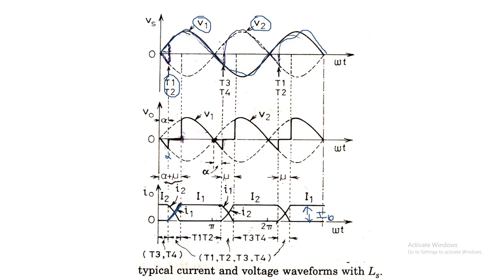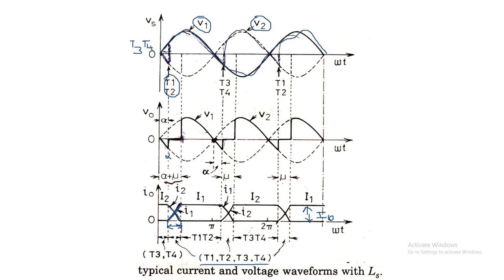Before the positive half cycle, suppose the conducting thyristors are T3 and T4. So those have to be turned off. The already conducting thyristors will reduce from the maximum value of current to 0 in the same period of time. So in this period, the incoming thyristors T1 and T2 increase from 0 to maximum, and the outgoing thyristors are turning off, so the current reduces from the maximum value of I0 to 0. So in this short period, all four devices of the converter, T1, T2, T3 and T4, are conducting.